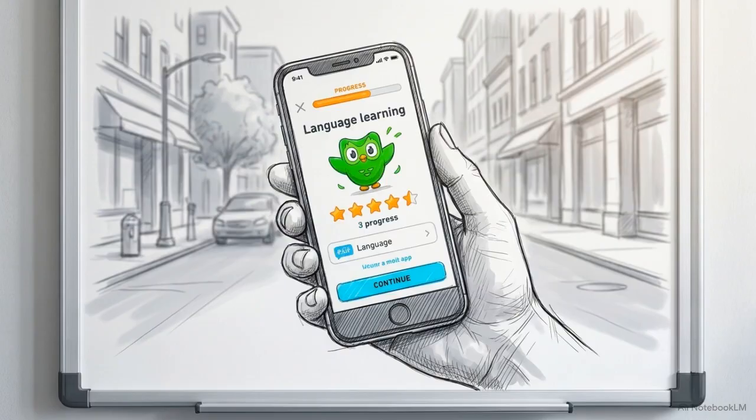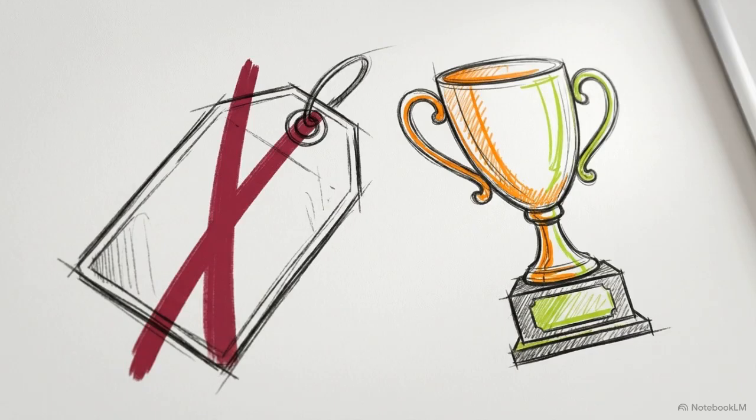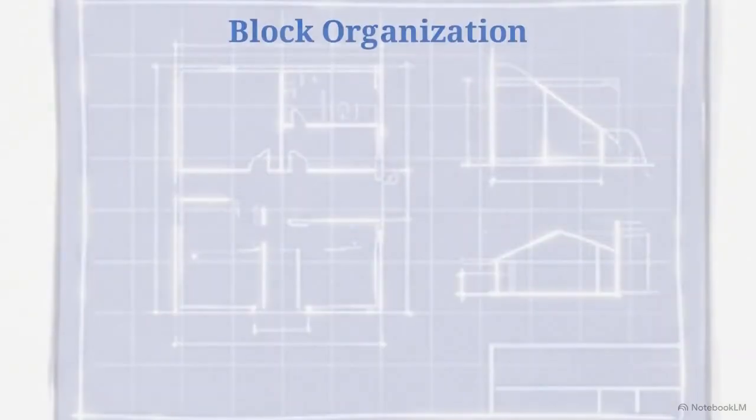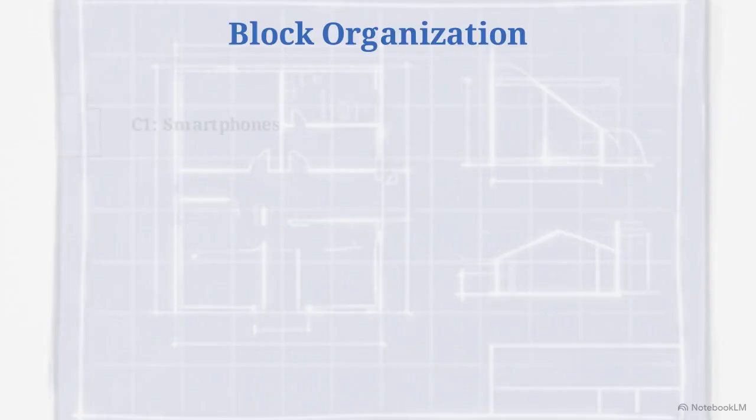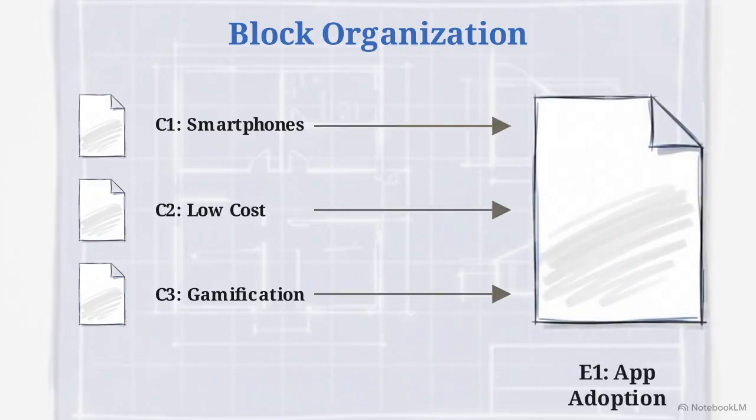Take the massive surge in mobile language learning apps like Duolingo. We can identify several distinct driving factors: the widespread availability of smartphones, the low cost compared to private tutors, and the engaging features of gamification. This diagram illustrates a block structure. Notice how these three separate variables operate independently. The cost of the app does not cause smartphones to exist. Instead, all three factors flow in parallel to produce a single, unified outcome: widespread app adoption.